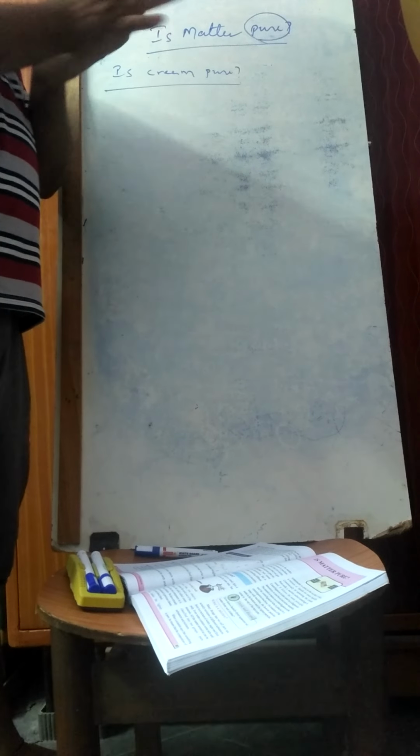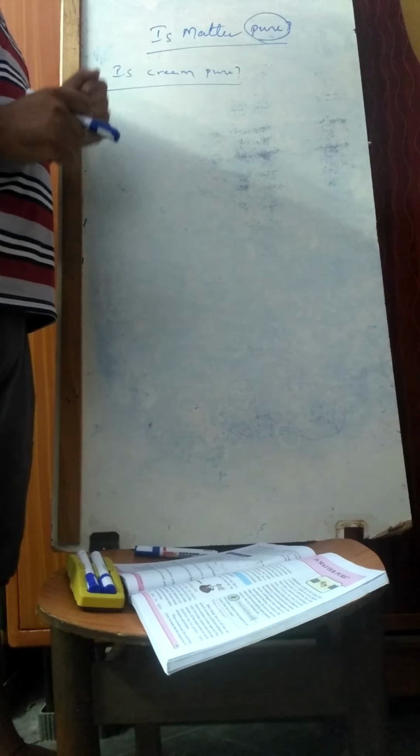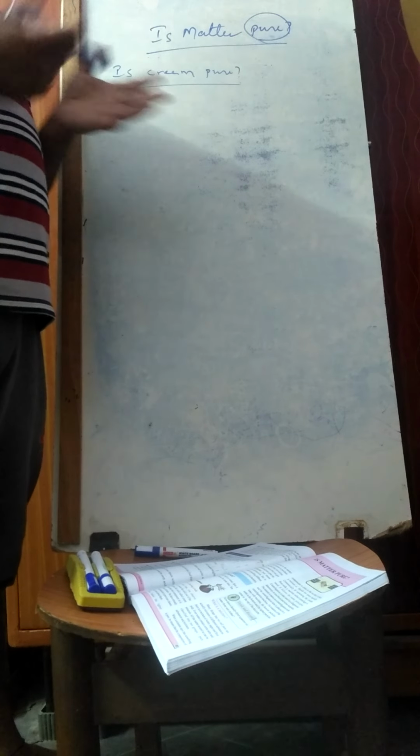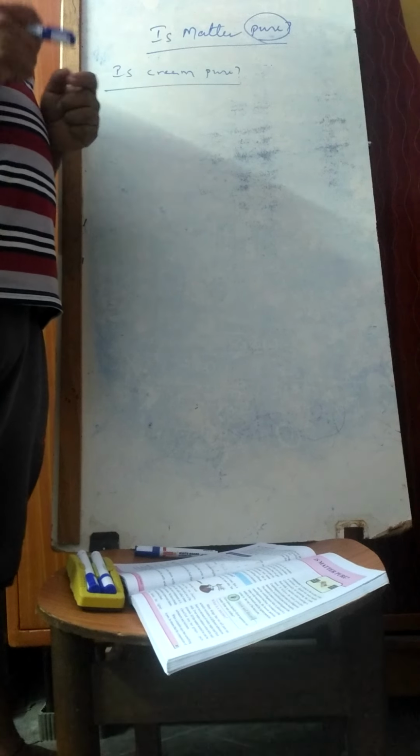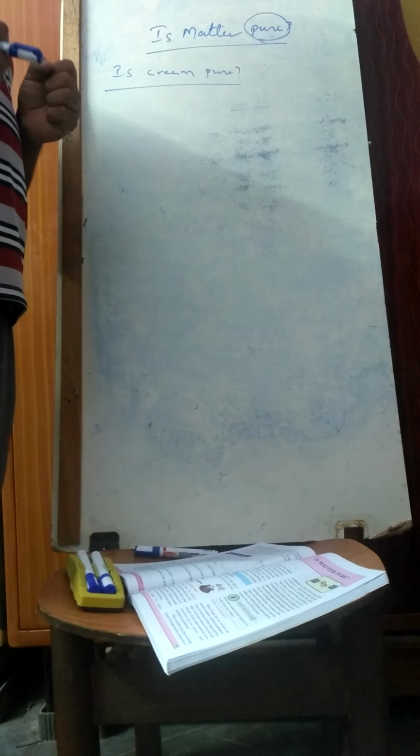When you are trying to churn with the help of this, what is happening here? Whatever things are present inside the cream, the fat and oil and other things, every layer will be deposited on it. Almost different things will come out of that. What is the process you are doing? You are doing a centrifugation process here, and due to that we are trying to separate all the things present inside the cream.